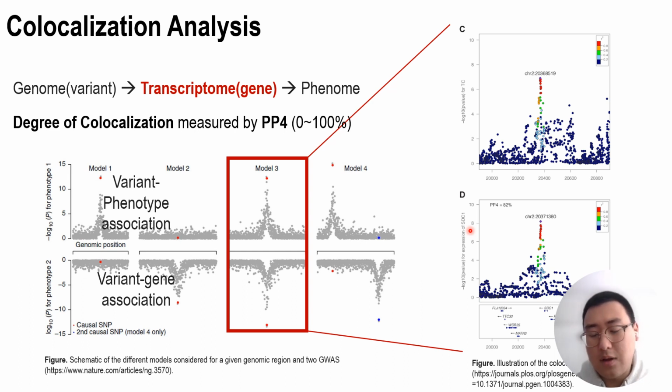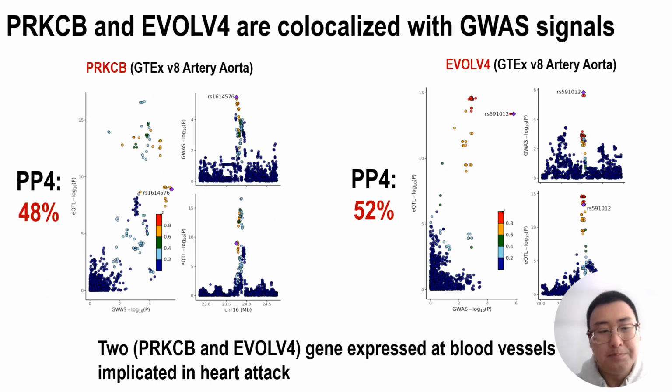This is really just a statistical inference, but with the 82% measure, we are confident. This PP4 is the measure of colocalization. It stands for the posterior probability, and it ranges from 0 to 100 because it is a probability.